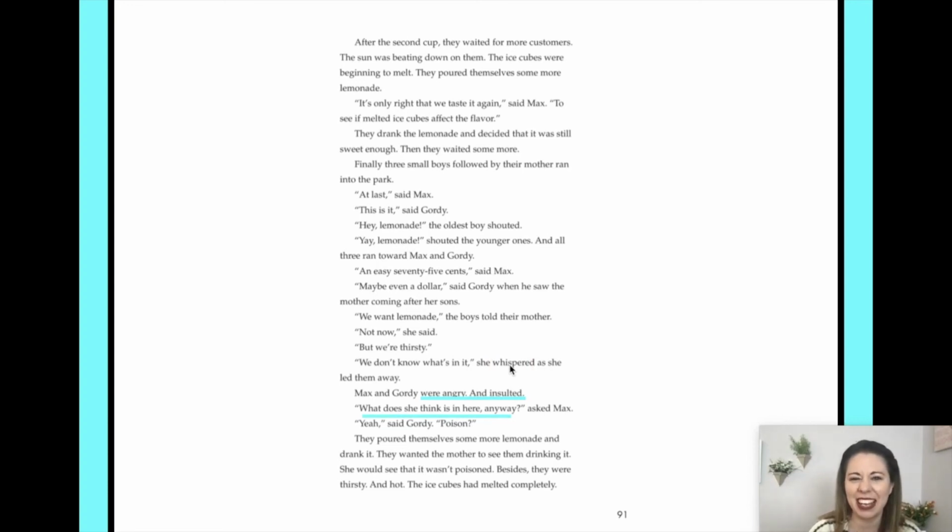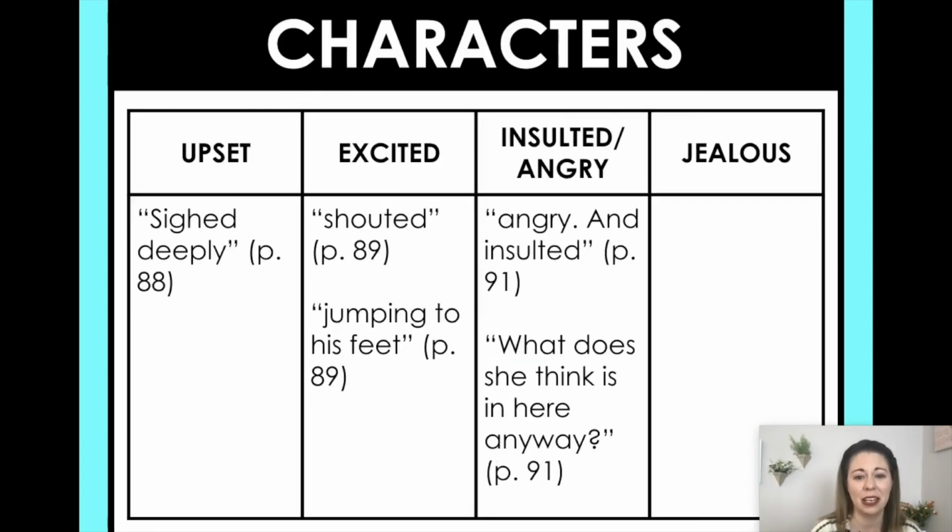Right there, we can start to see that Max is getting annoyed or irritated. He's upset because he is being kind of sarcastic and standoffish, like it says, insulted. So I can add that to our chart as well. He's angry and insulted. And then, "What does she think is in here anyway?" You almost can't read that without saying it with expression or feeling.